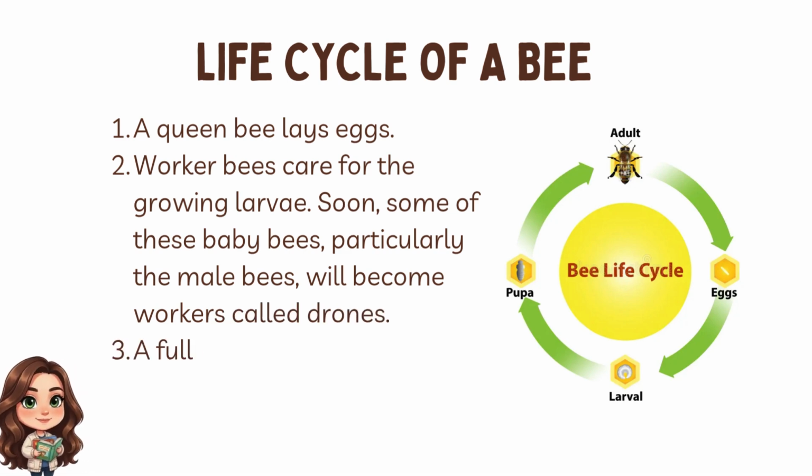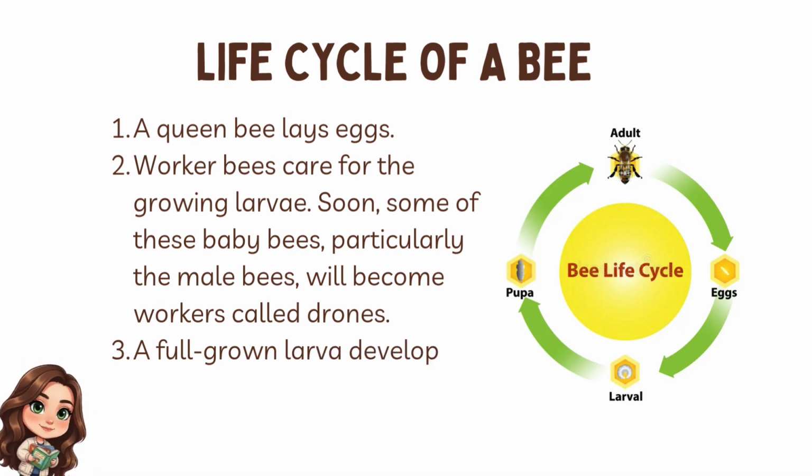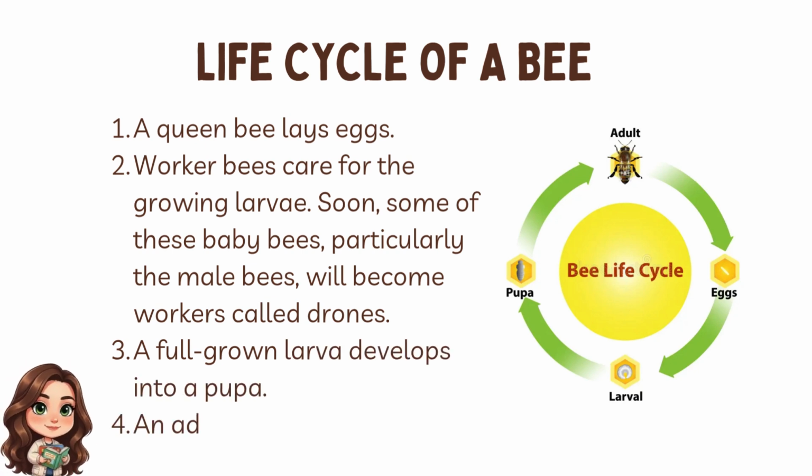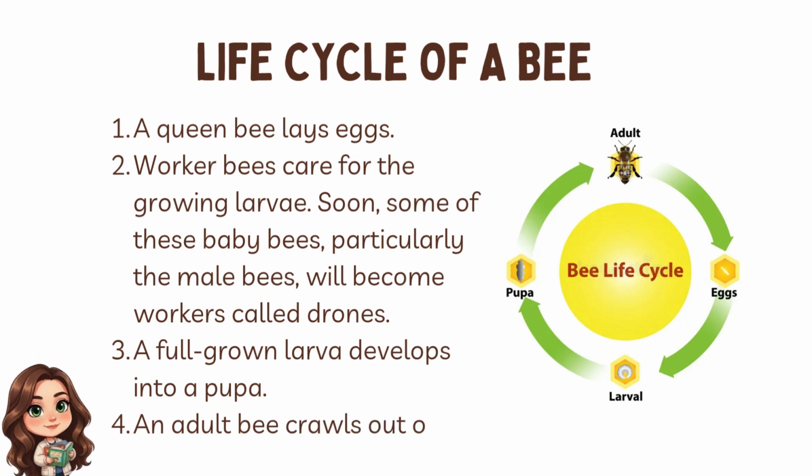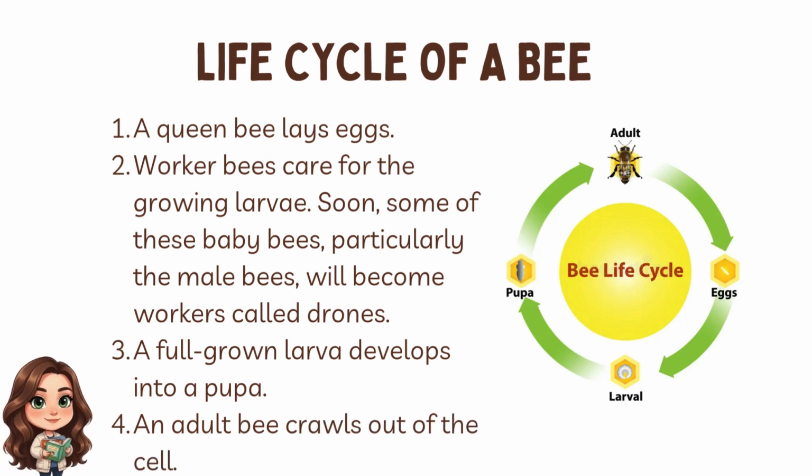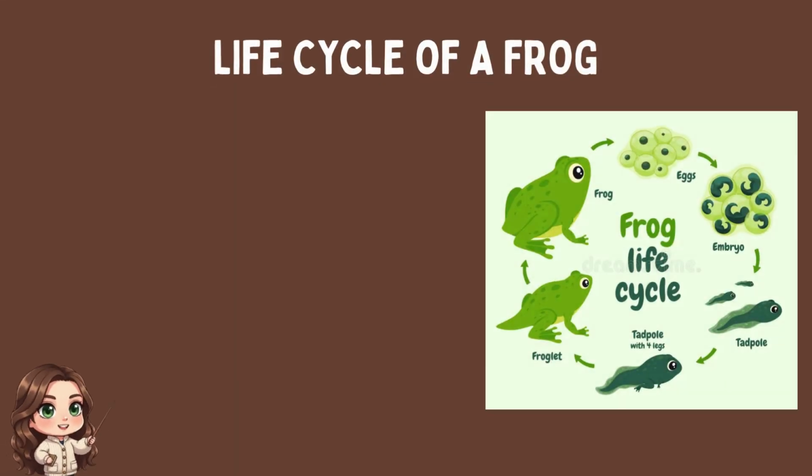Soon, some of these baby bees, particularly the male bees, will become workers called drones. A full-grown larva develops into a pupa. An adult bee crawls out of the cell. Life cycle of a frog. Like butterflies, frogs undergo an amazing transformation called metamorphosis as they grow and develop.